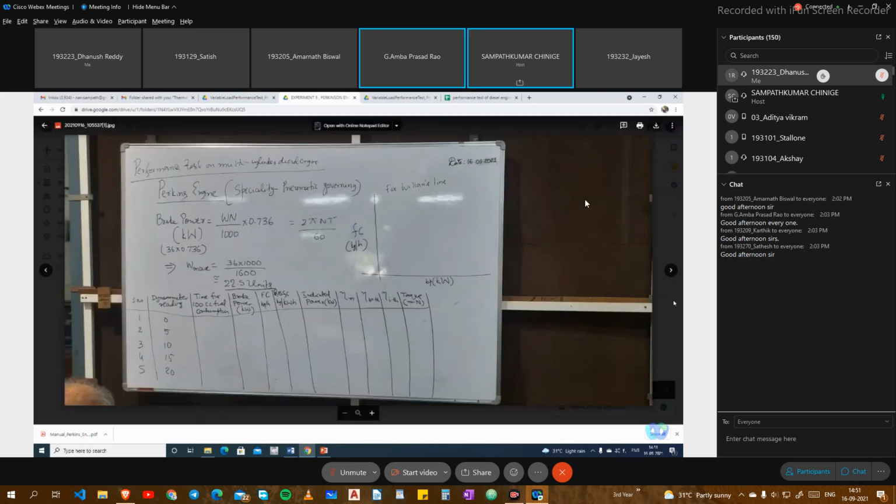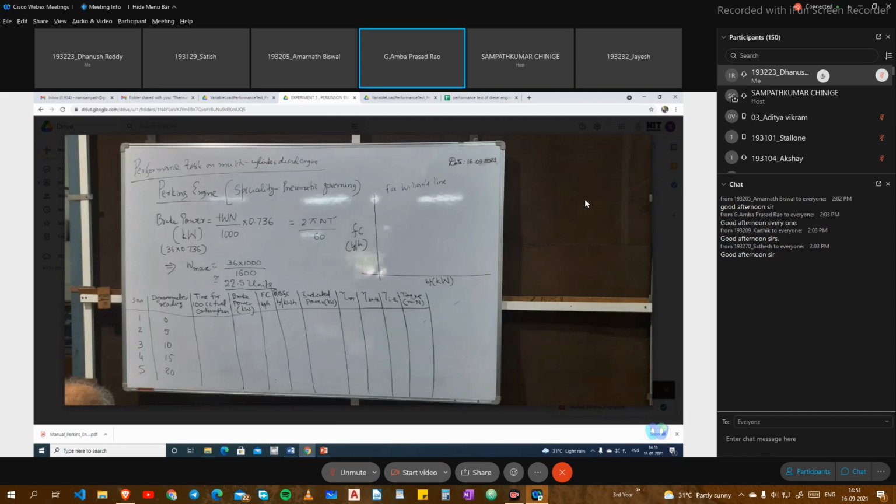On the board, I have written that the performance test on a multi-cylinder diesel engine. The Perkins engine's specialty is a pneumatic governing, about which we discussed a little while ago. The nameplate details give us the maximum power, that is 36 HP. As I told you in the previous class also, the dynamometer formula varies from manufacturer to manufacturer. Essentially we have load multiplied by the torque.